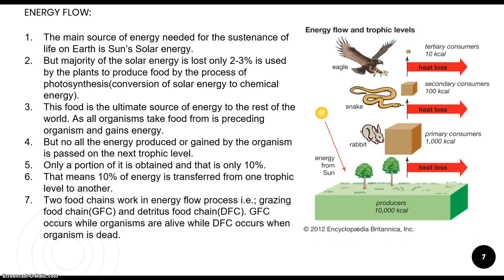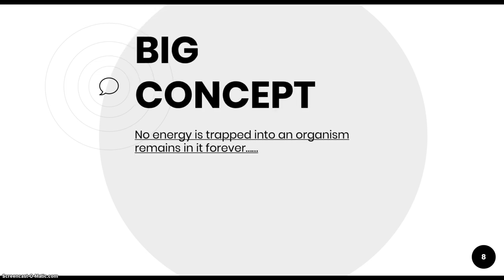So you can see the diagram here. It shows the flow of energy from one trophic level to another. Next comes a big concept regarding this. So what we have studied till now, a big concept regarding it is what? No energy trapped into an organism remains in it forever.